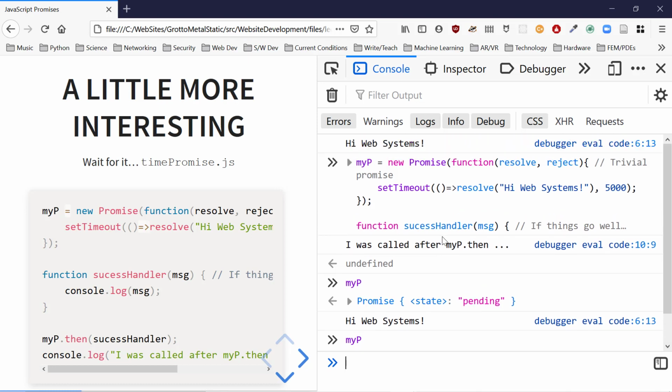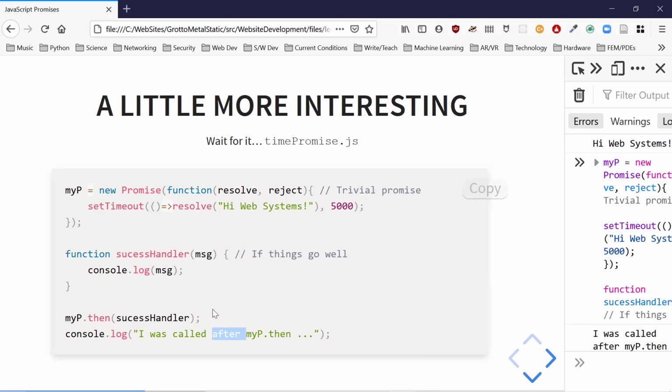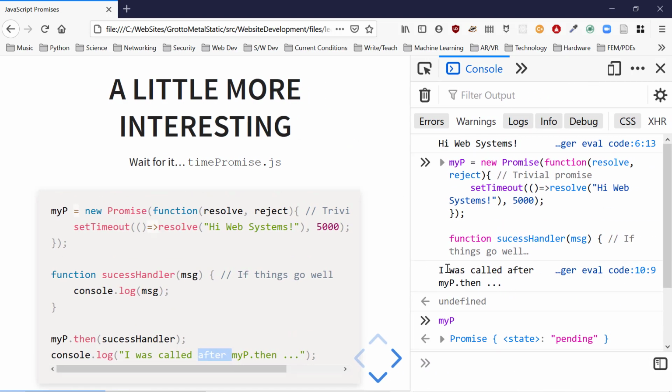So it did take some time to resolve. And we notice, what was the order of things? This console log, I was called, came after myp then. So here we thened the promise. We didn't execute it. It was created up here, so that's when anything would start with it. It's here that we said, let's get the results. I was called after this line here.